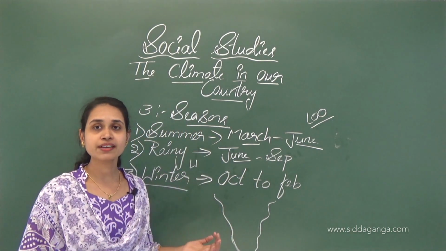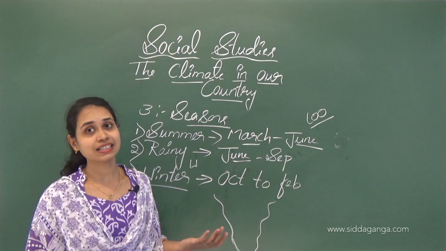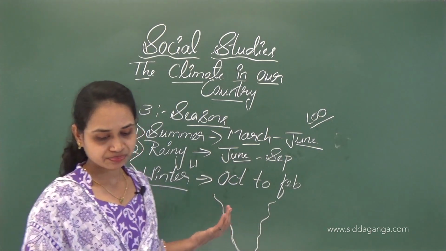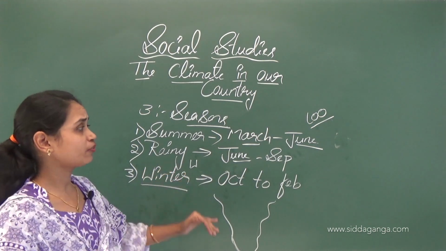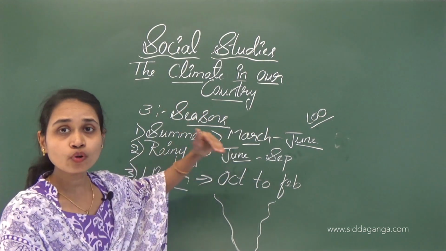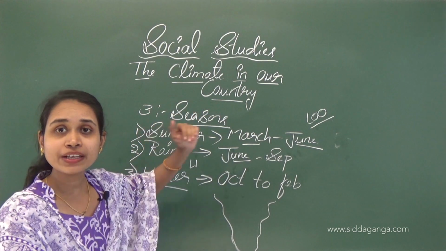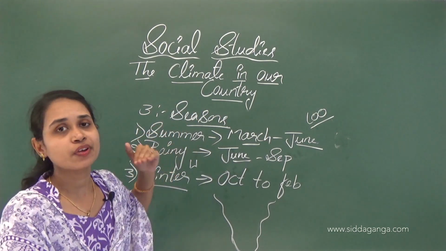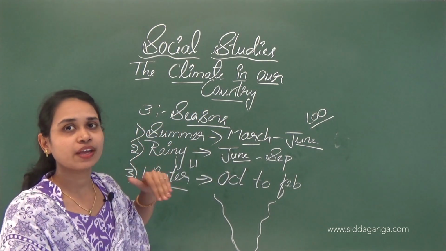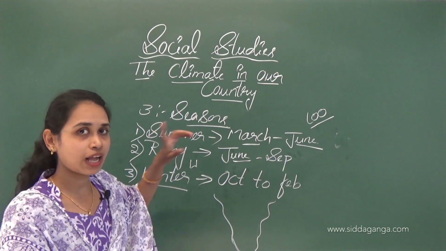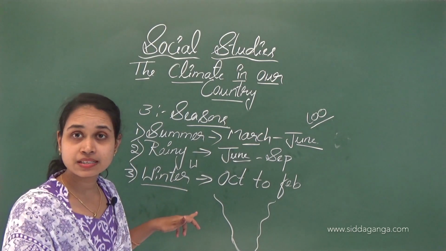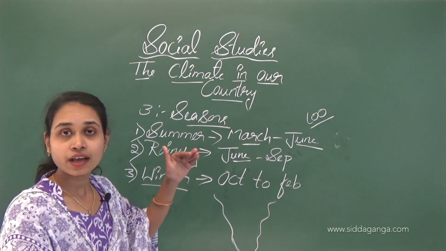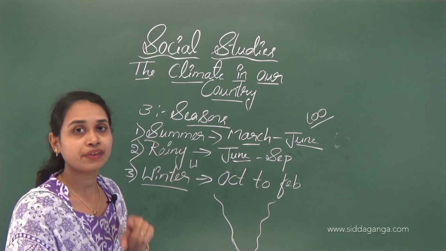In the coastal areas the season is very pleasant, but high hills become very cold. If you go to the altitude, you feel that in the winter season it's very cold. In the hill areas it is very cold in winter.